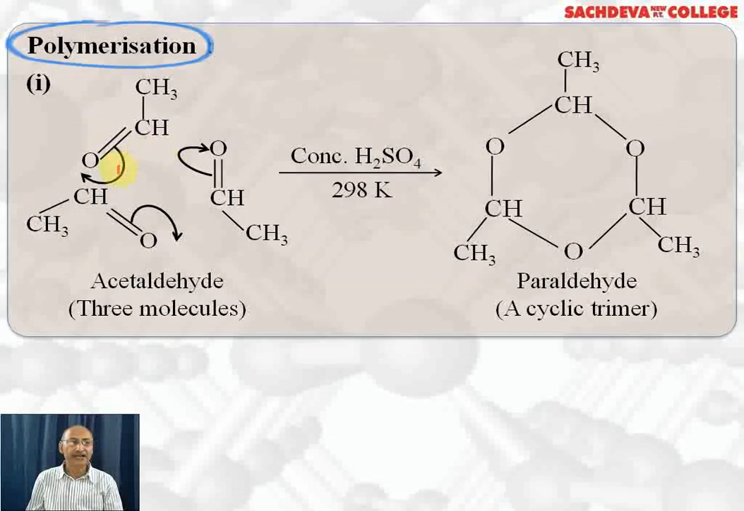Polymerization of acetaldehyde is trimerization. Here oxygen becomes negative and this carbon is positive, and a new bond is formed. The same happens at the other two positions. All double bonds change to single bonds and we get a cyclic trimer, which is called paraldehyde.